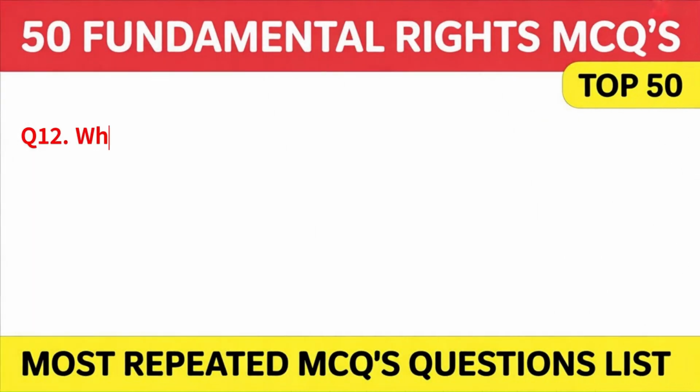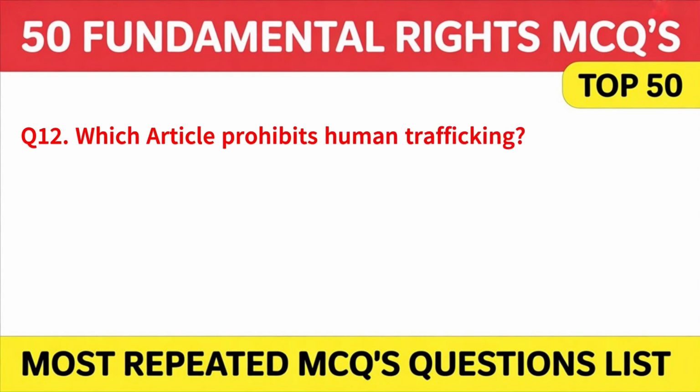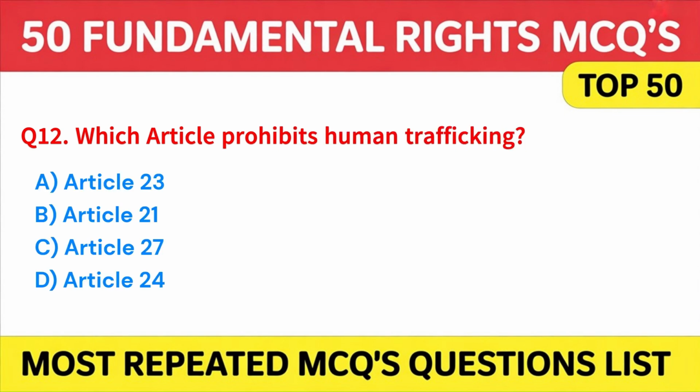Moving on. Which article prohibits human trafficking? A. Article 23. B. Article 21. C. Article 27. Or D. Article 24. Answer: A. Article 23. Here is the 13th question.